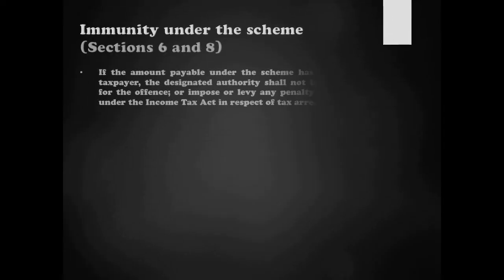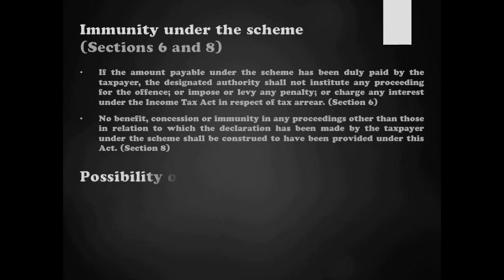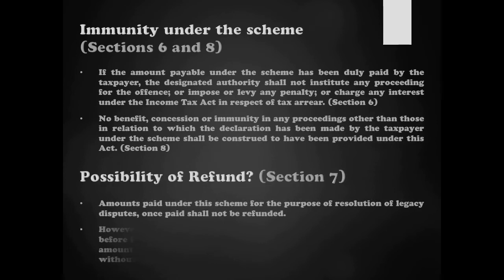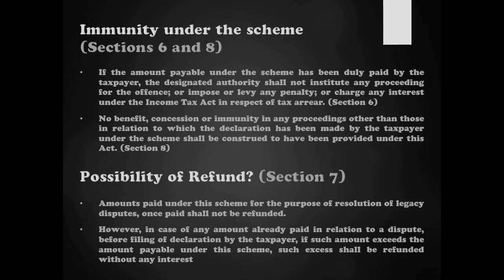Now we have come to the final part of our video. We'll be looking at two more aspects of the scheme. One is immunity under the scheme, and second is possibility of refund if any. Now, immunity under the scheme. Immunity under the scheme is discussed under provisions of sections 6 and 8 of Direct Tax Vivad Se Vishwas Act 2020. Before we get into that, we will also be looking at the provision of section 5 subsection 3.